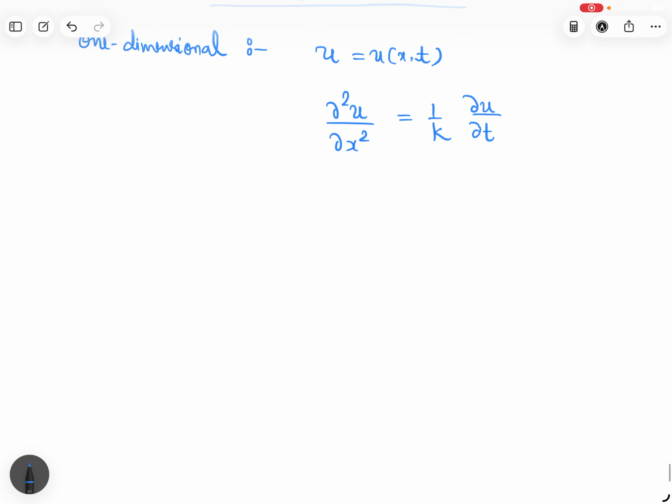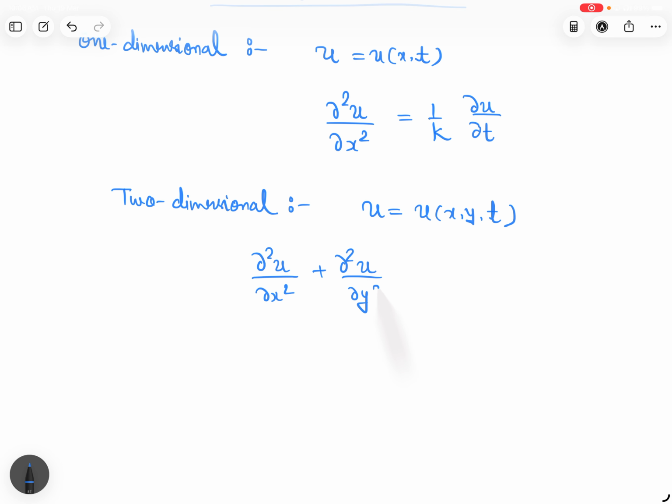Two dimensional heat equation. Here u will be a function of three variables x, y, and t. So what will the equation be? del 2u del x square plus del 2u del y square is equal to 1 upon k del u del t.